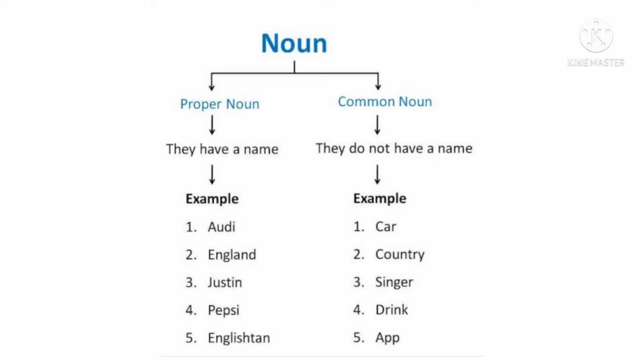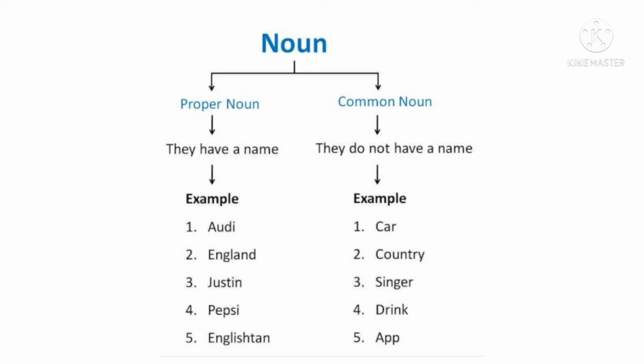Now, what are common nouns? They do not have a name. They are totally opposite to the proper nouns. Like in proper nouns, we have a particular name of any person, place, or thing. But in common nouns, we use the words that are used in general, which means a car, then the country.